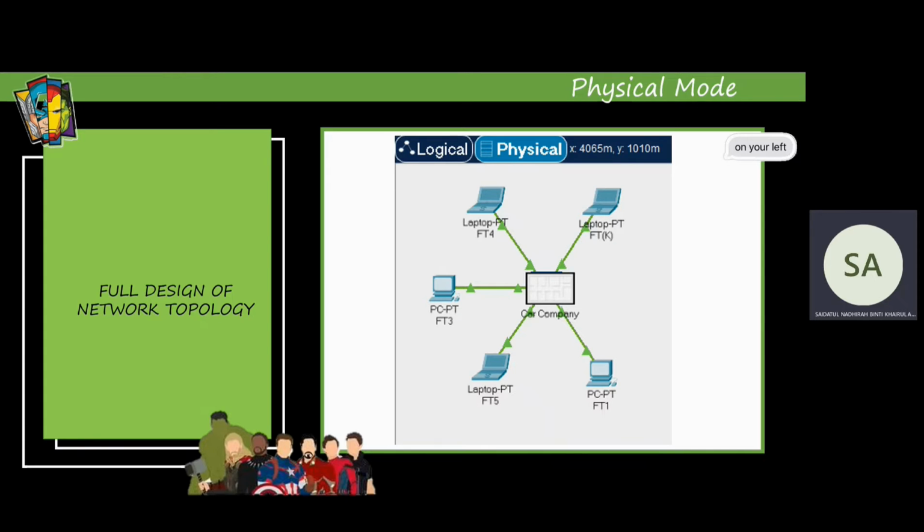As you can see here, this is a physical model of our network topology, with 5 department networks connected in the company. This is a building of our car company, and these are all the department devices that are connected into the building.